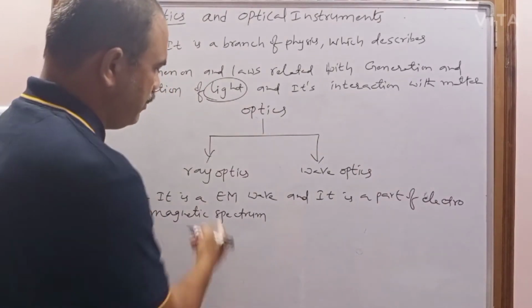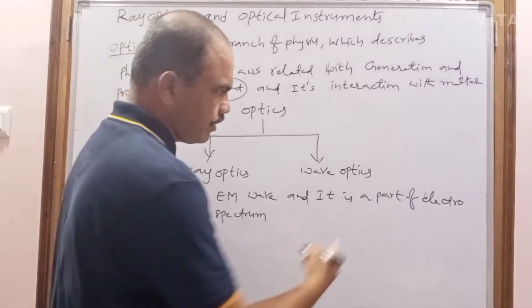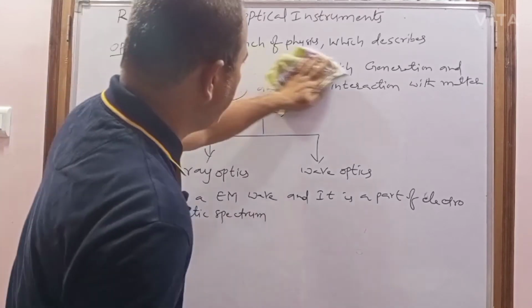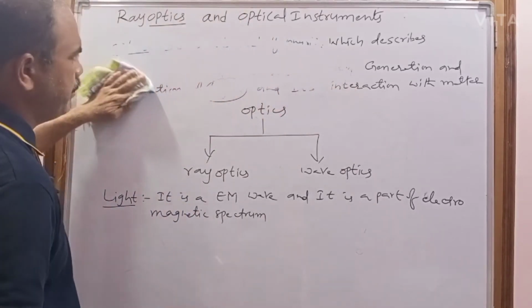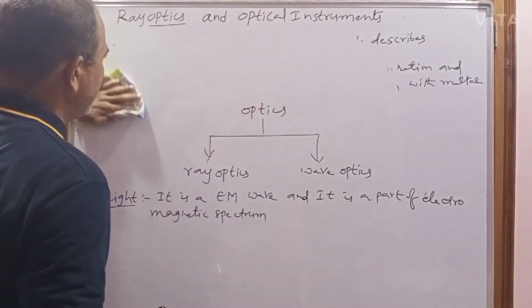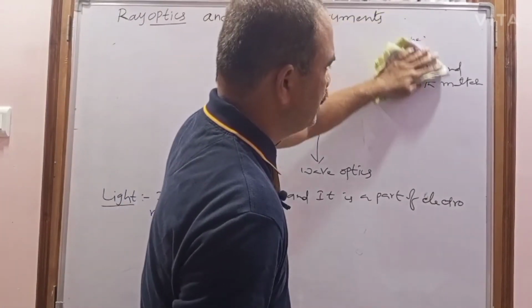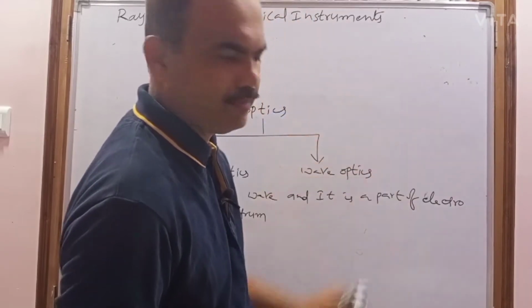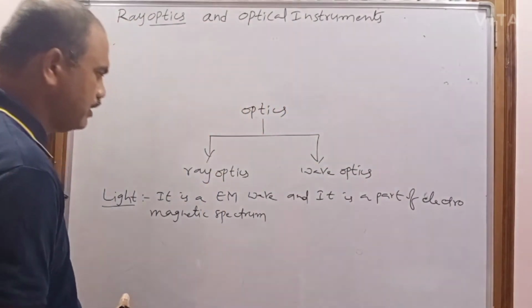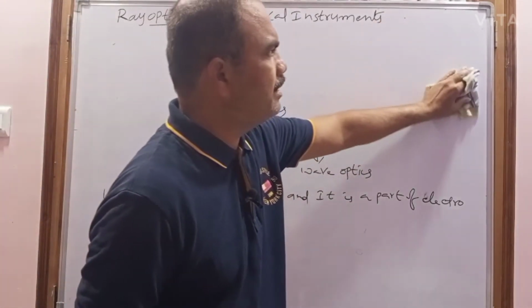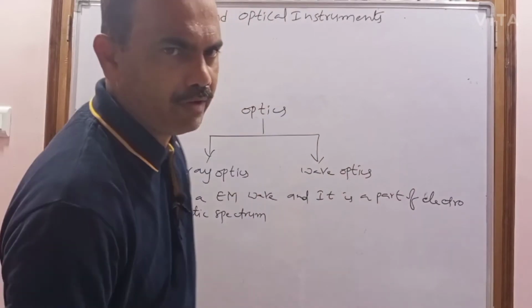So it is basically an electromagnetic wave and a part of the electromagnetic spectrum. What is the electromagnetic spectrum? It is when different types of electromagnetic waves are arranged according to their wavelength or frequency. That is known as the electromagnetic spectrum. There are 7 types of electromagnetic waves.